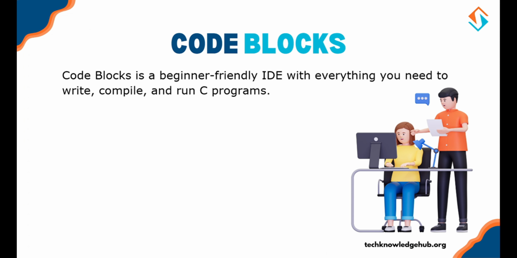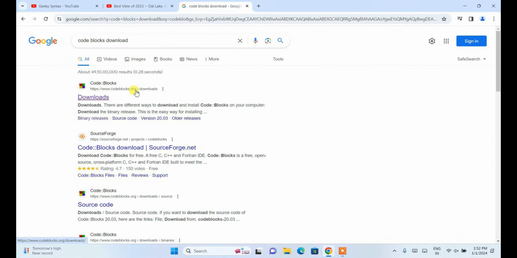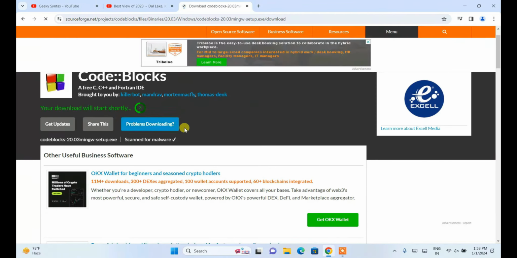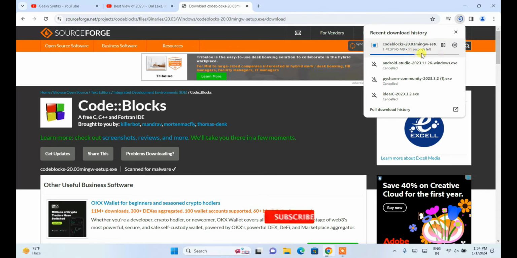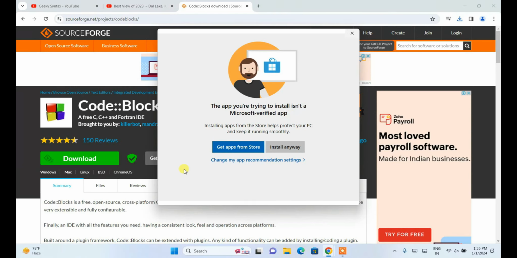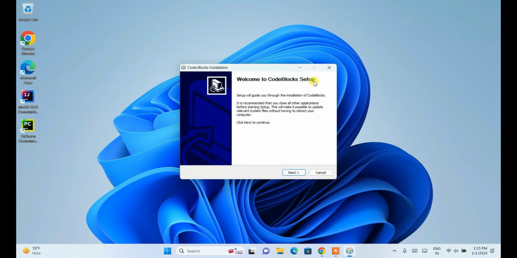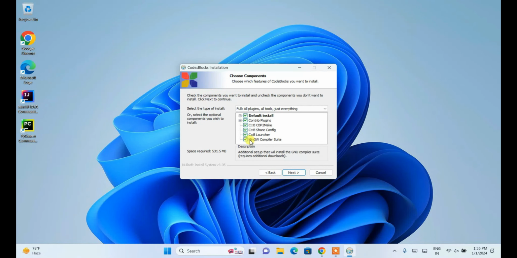First is Code Blocks. Code Blocks is a beginner-friendly IDE with everything you need to write, compile and run C programs. First step is download Code Blocks. Visit the official Code Blocks website and download the version with MinGW included. Second step is install Code Blocks. Run the installer and during setup, make sure the MinGW option is checked.